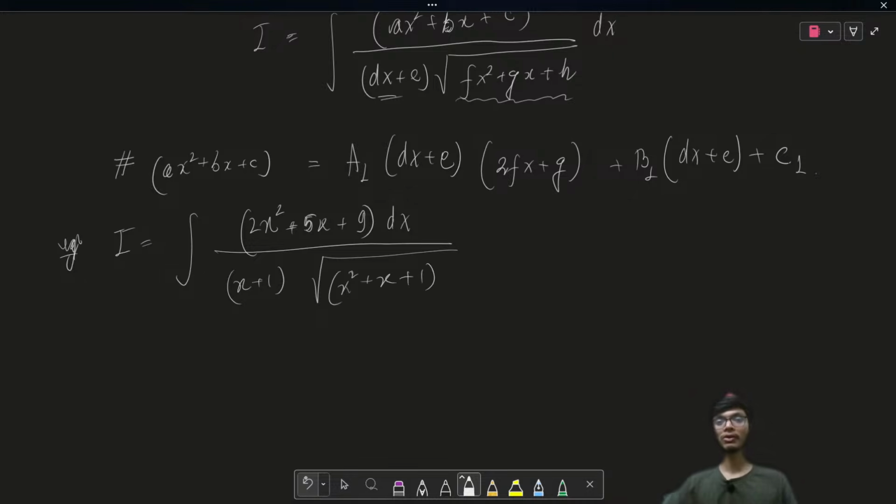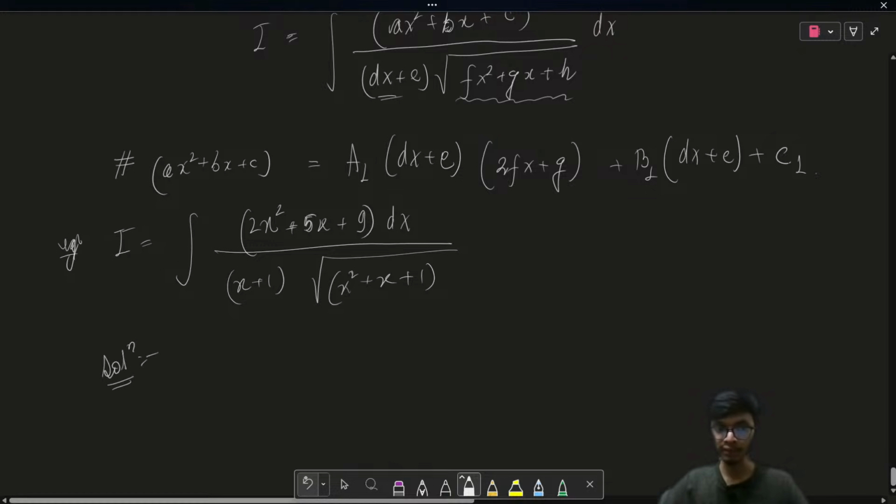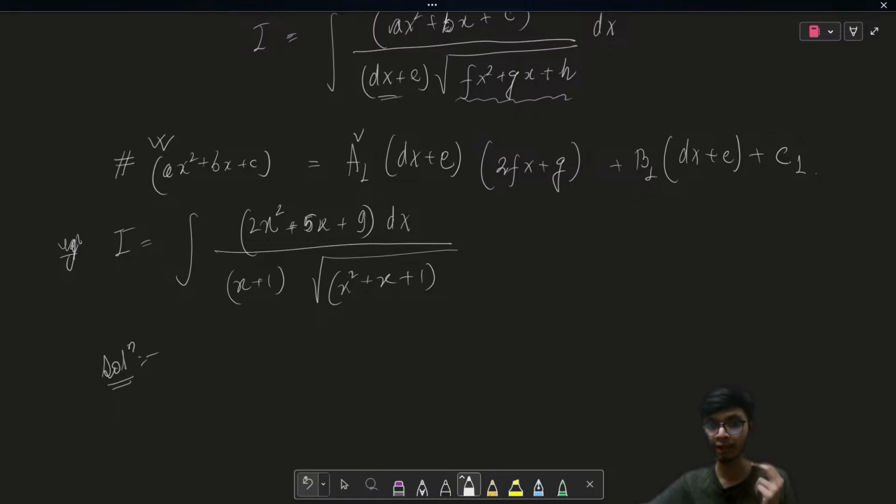And then we have square root of x square plus x plus 1, right? So how do we solve this question? If you're watching this particular session, please try to solve this question. Please try to express the numerator in the form of this particular expression, and try to get me the values of the constants a1, b1, and c1.